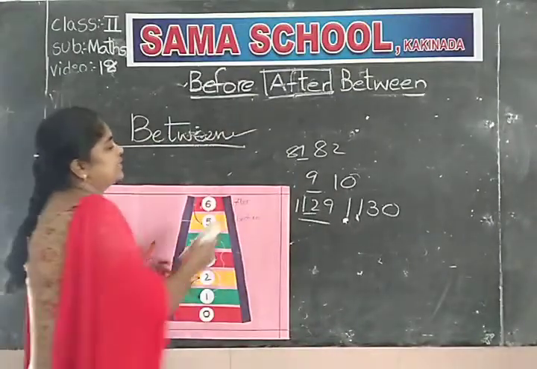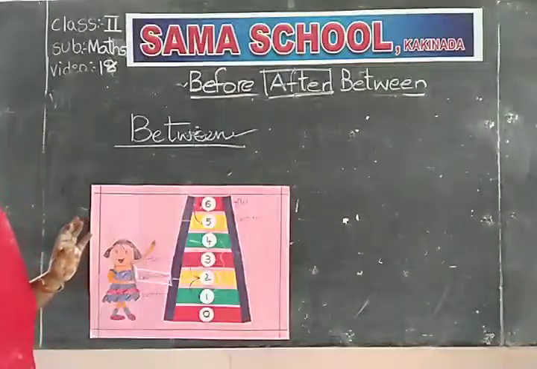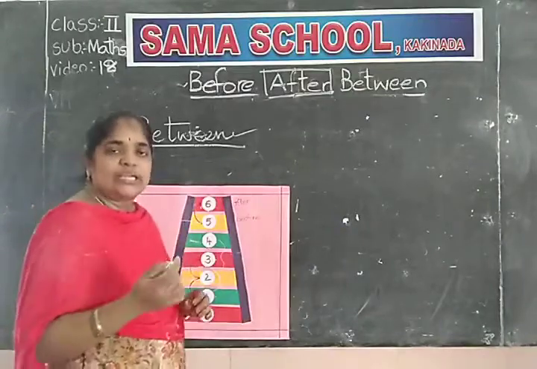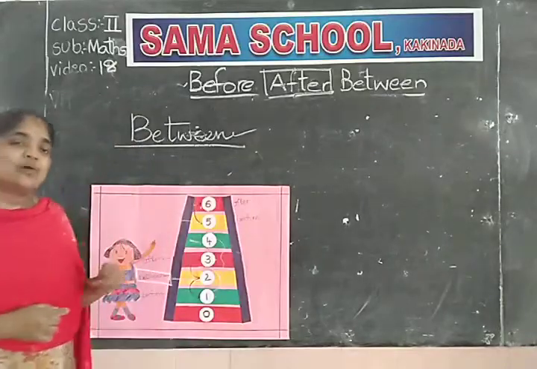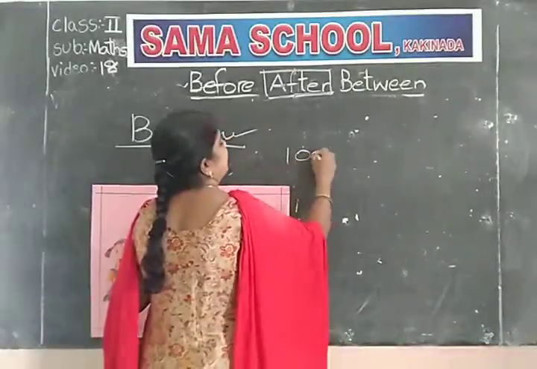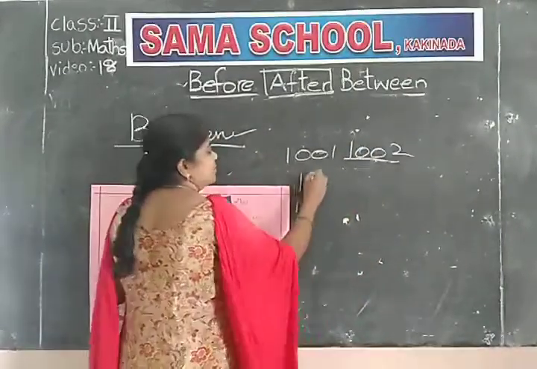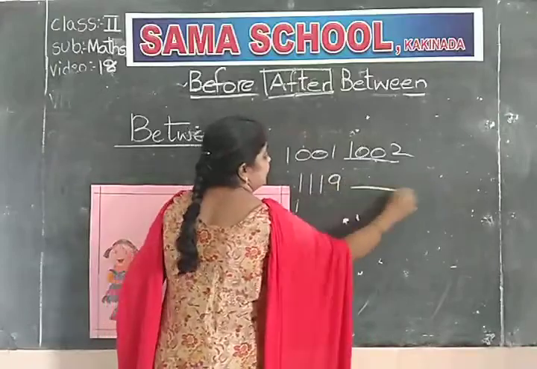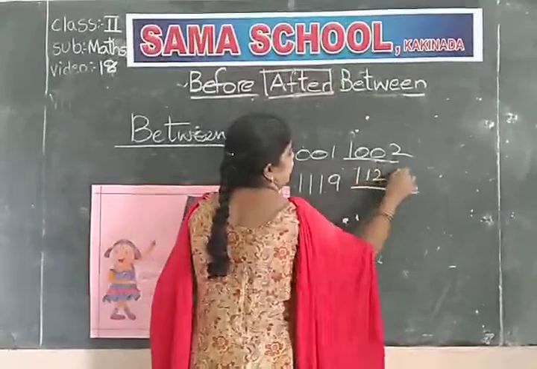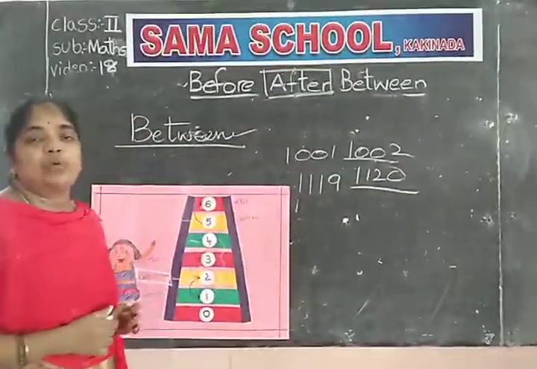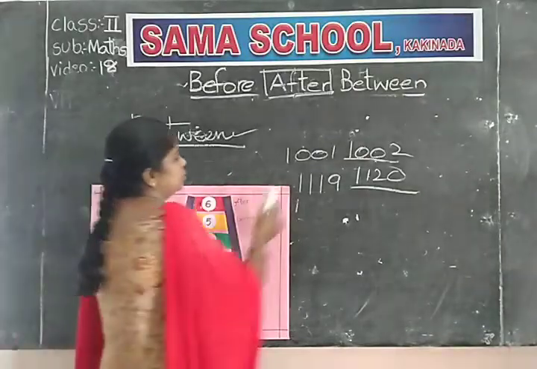After numbers are easy for you. The number which comes after 9 is 10, after 21 is 22, after 120 is 121. What comes after 1001? Yes, 1002. What comes after 1019? 1119 is wrong, it is 1020. 1120 comes after 1119.